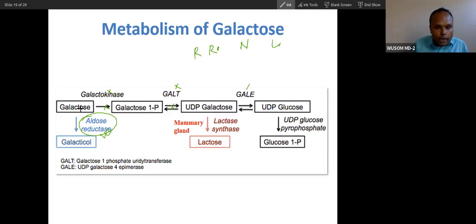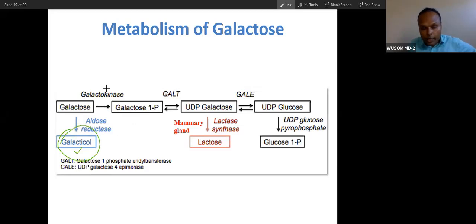So if somebody takes a very high amount of galactose and there is no metabolism, aldose reductase will convert it into galactitol, and this will cause pathogenesis. This will cause damage to nerve cells, renal tissue, and retina, the same way we have seen in the polyol pathway. Galactitol is also a polyol like sorbitol. So this is one cause of pathogenesis when any of these enzymes is absent. And if this enzyme is absent, this will also be a cause of pathogenesis.